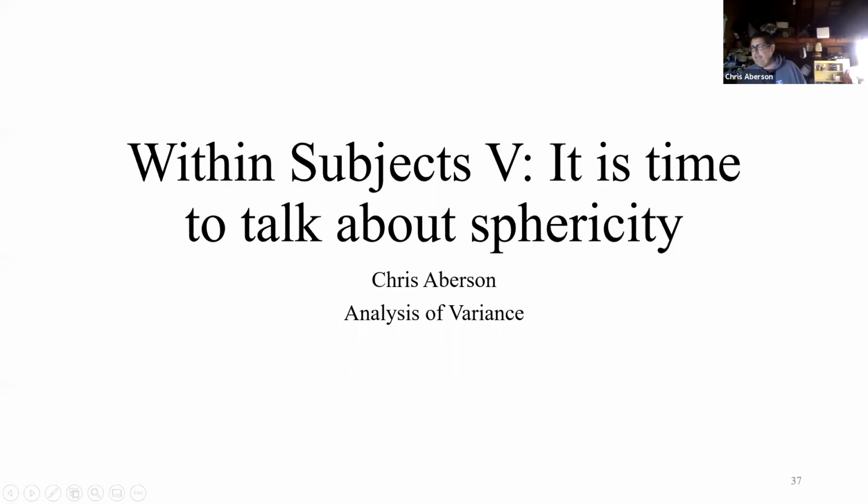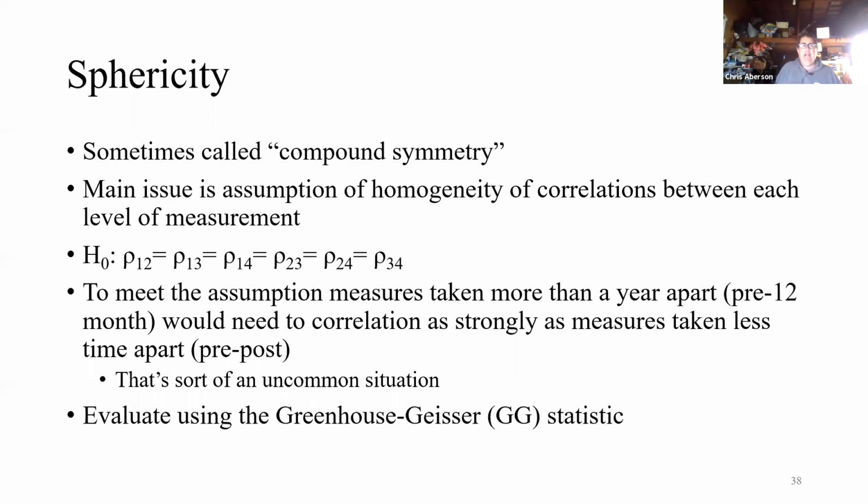All right, let's take a deeper dive into sphericity here. Sphericity, which is sometimes referred to as compound symmetry when people want to use a more confusing term. Again, the main aspect of it is that the correlations between each measure are roughly the same. You can see how complicated and detailed this gets when we have a lot of measures. With 4 measures, we're going to have 6 opportunities to form correlations.